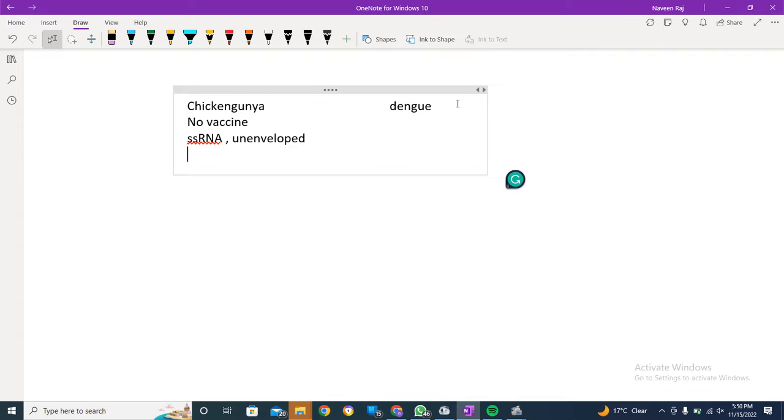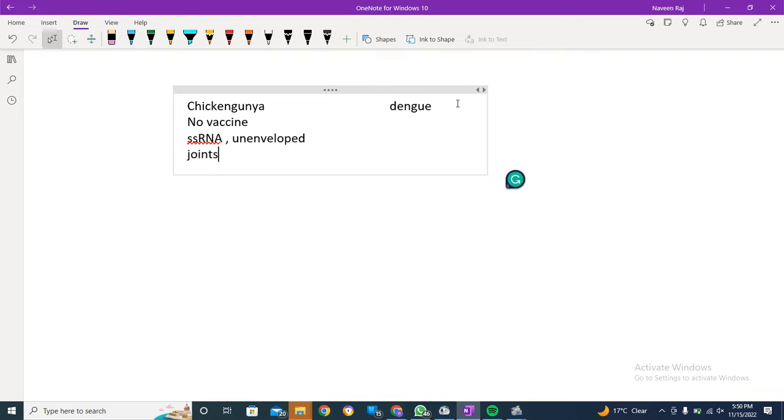But yes, there are also exceptions. There we have enveloped viruses. I do remember HIV was enveloped. Okay, so the vector, let me tell you at the end so that you can understand the concept more.